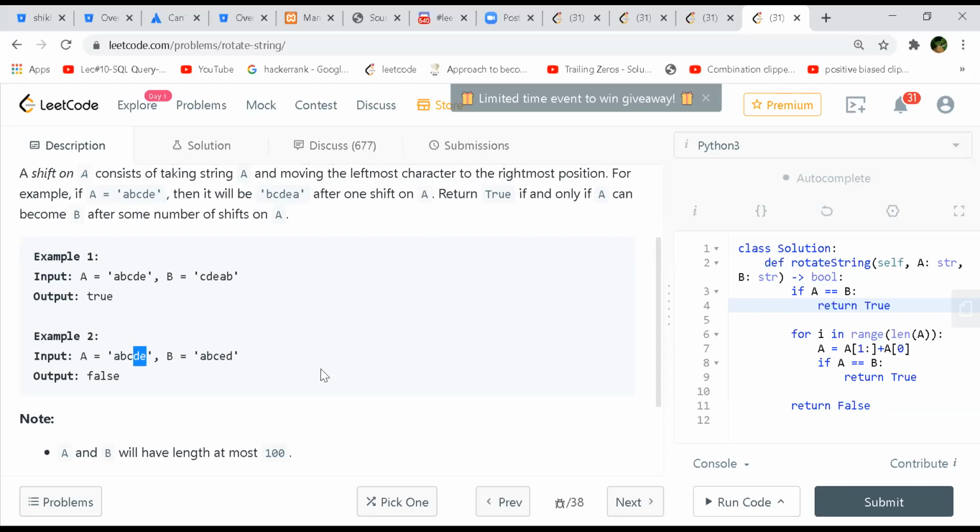I thought at every point I'll split and rotate and check whether that is equivalent to B or not. Oh yeah, so that will be a brute force. Correct. So for each and every one, you remove the first letter from A and append it to the end, and you keep doing it.